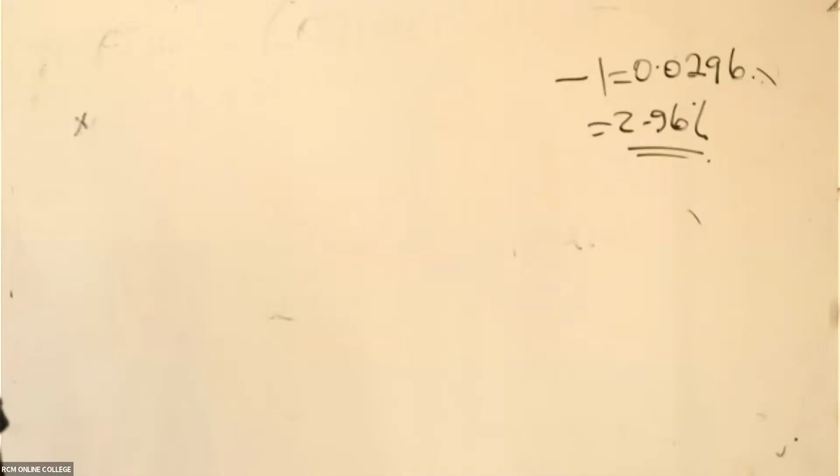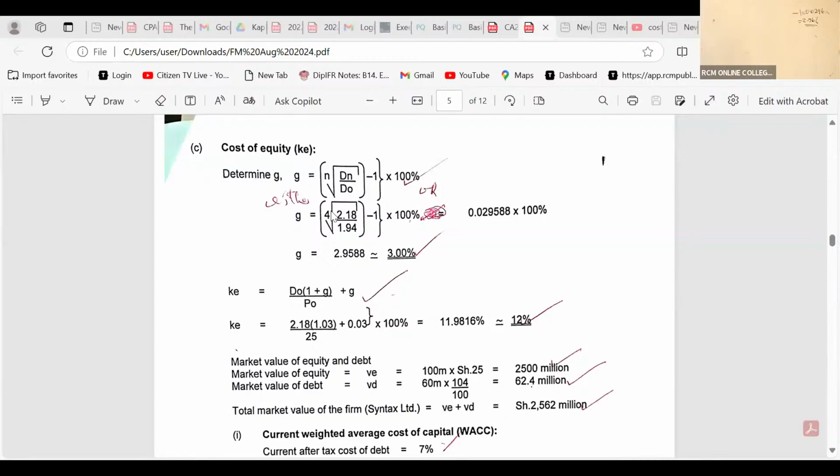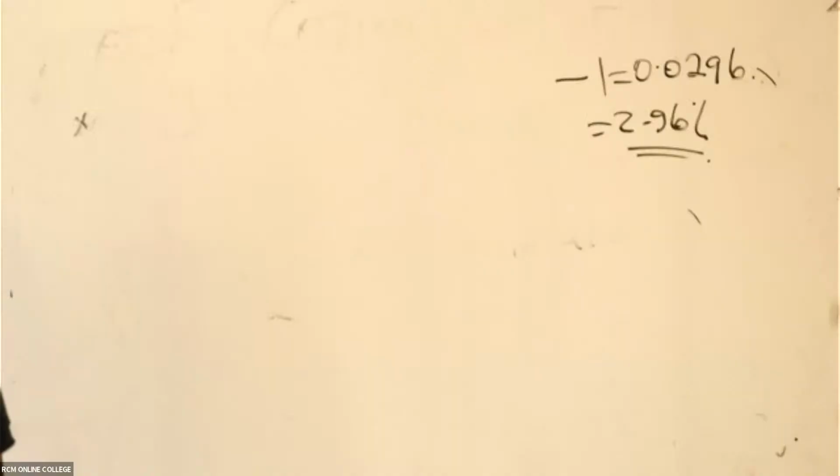Now you can see here, they started by giving us something very easy. This is what they got here, 0.029 something. But they chose to work with what here? The 3%. So this lady is asking what you want to calculate. This is what we need. I hope you have a calculator, a scientific calculator.